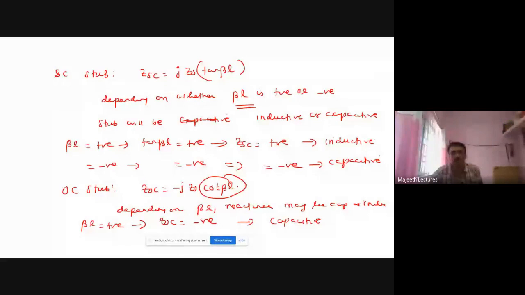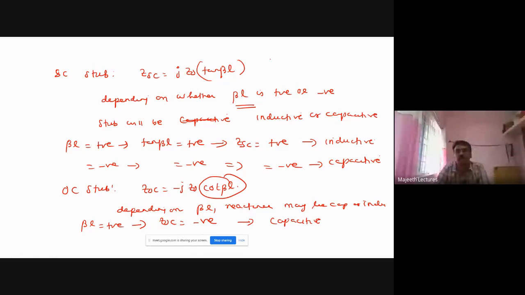Similarly, if beta L is negative, cot beta L is negative, so ZOC becomes positive. So ZOC is inductive in nature. That is what we must know about open circuit and short circuit.